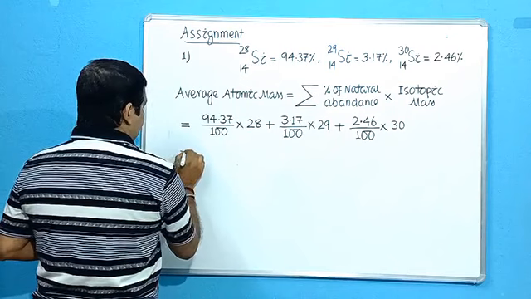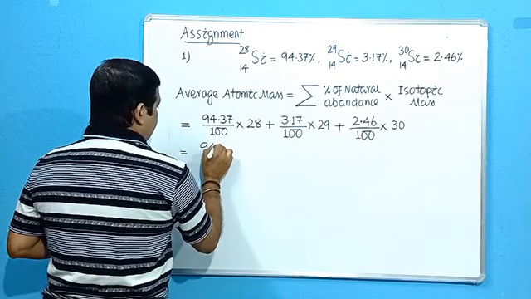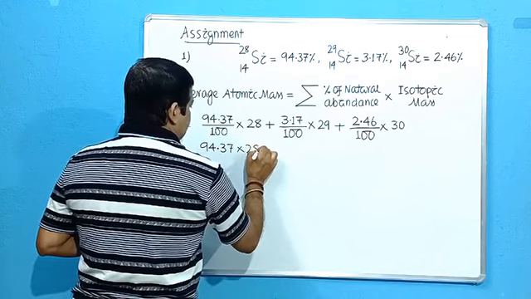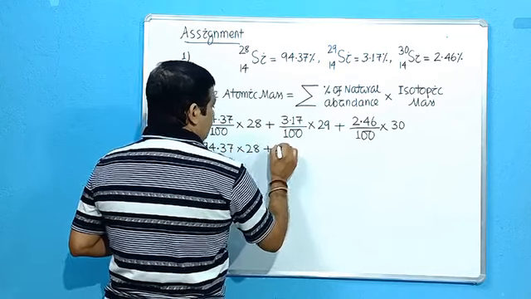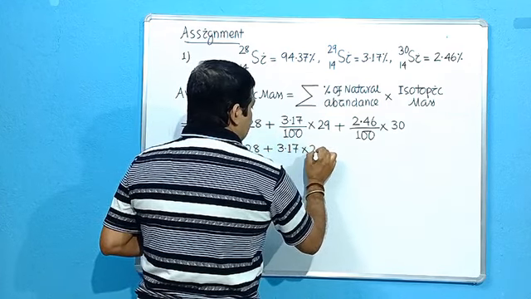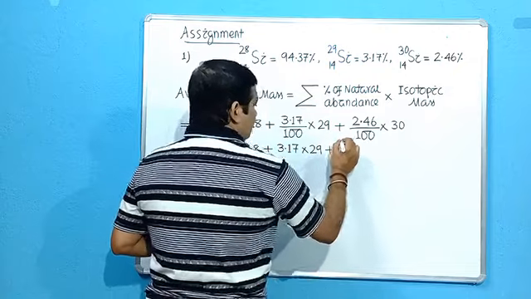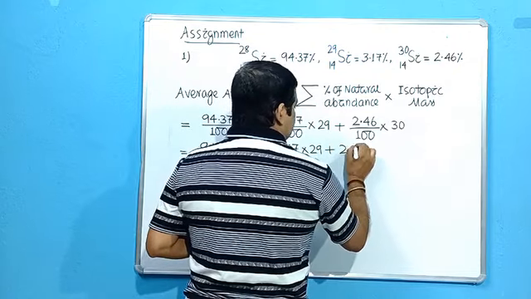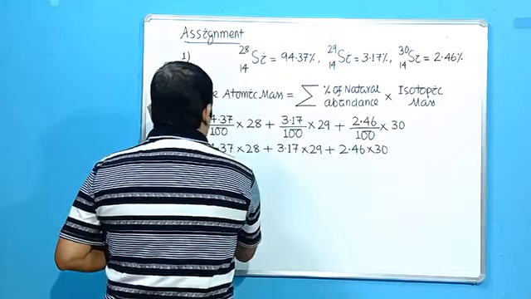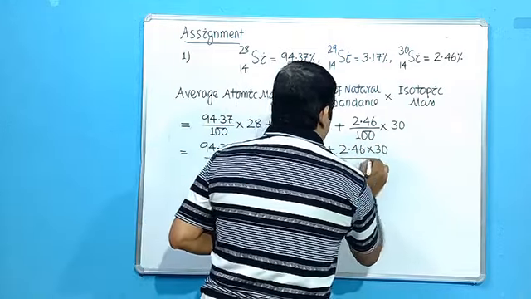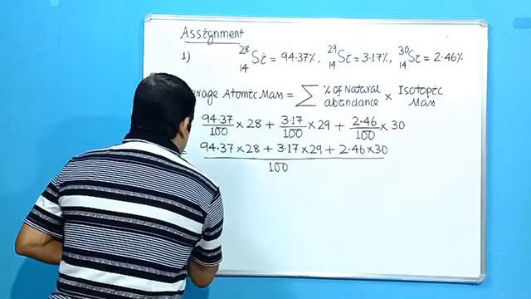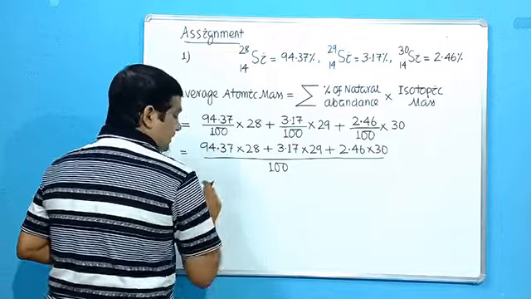That means it will be 94.37 into 28 plus 3.17 into 29 plus 2.46 into 30, divided by 100, because 100 is common here. So let me check the value of these multiplications.